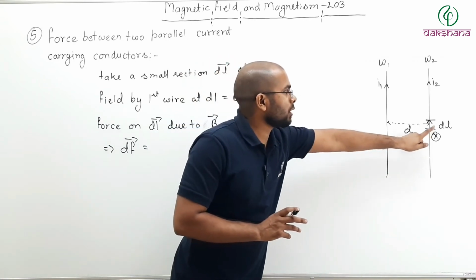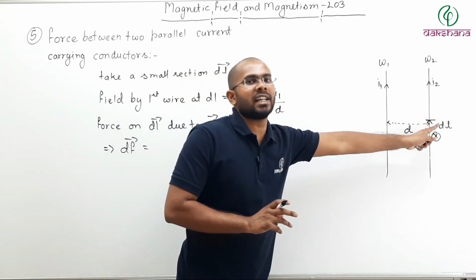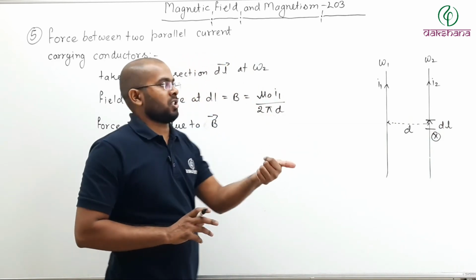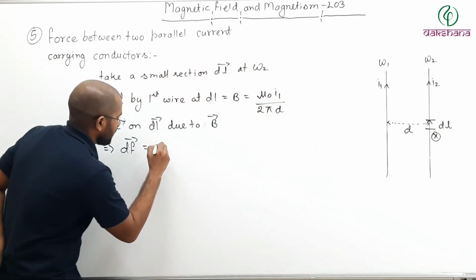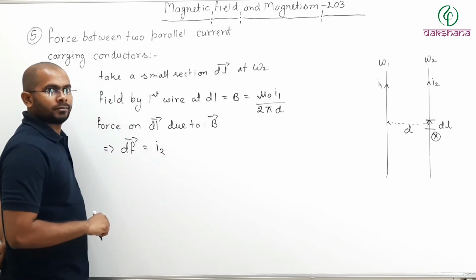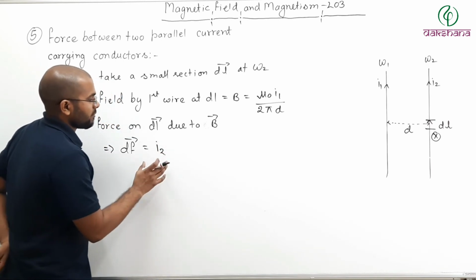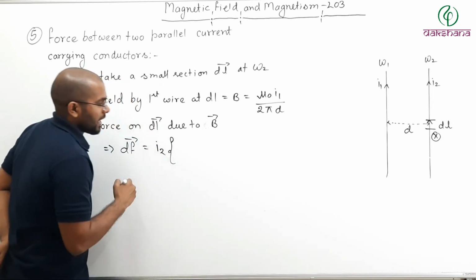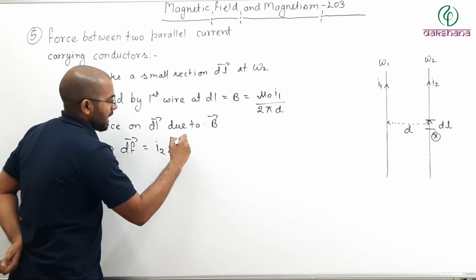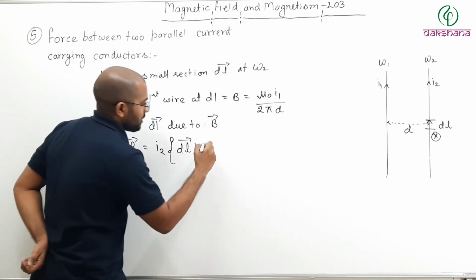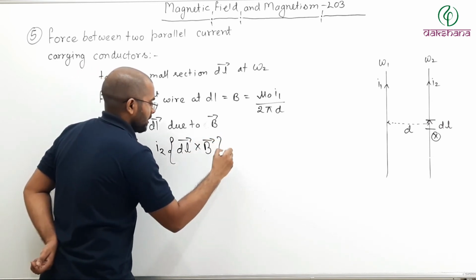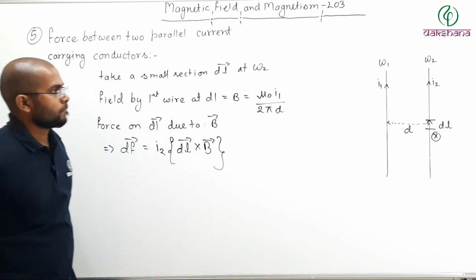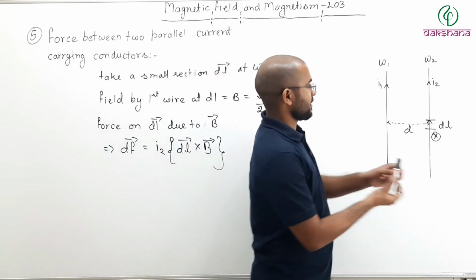So here I am talking about force on this DL section, then we will take current through that section. Then what is the current through that section? I2. Then what is force? dF is nothing but I2 times DL cross with B, if you remember from your previous chapters. This is your force. Now what is dl? dl is like this.